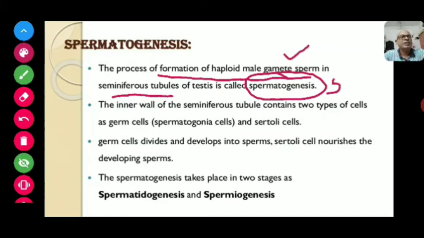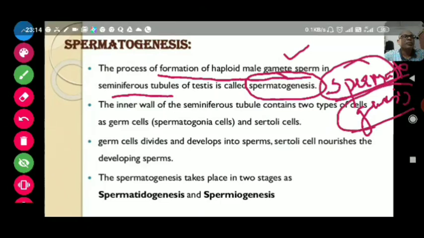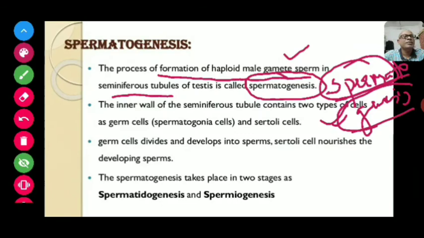Etymologically, the whole word spermatogenesis is made up of two different words. First one is spermato, another one is genesis. Spermato means sperm, and genesis means production. The process of formation of haploid male gamete, that is sperm, in seminiferous tubules of testis is known as spermatogenesis.